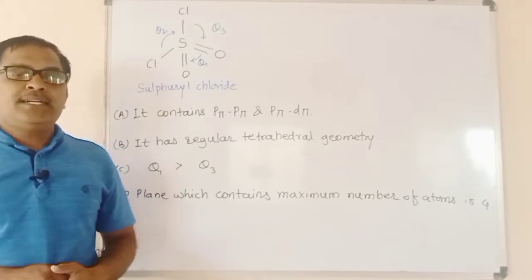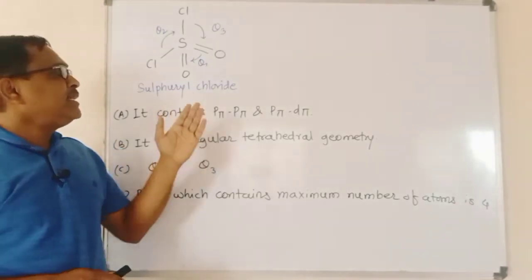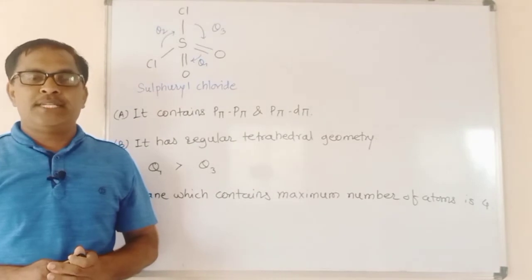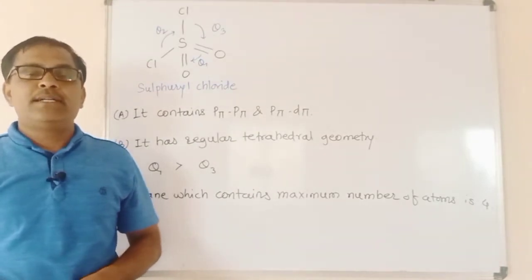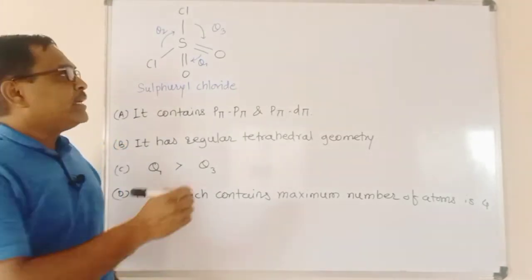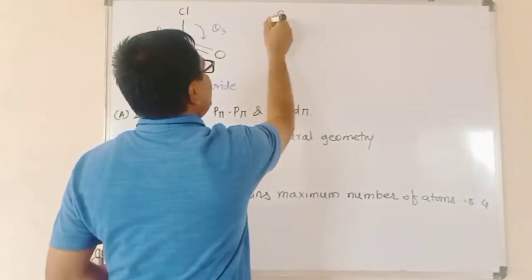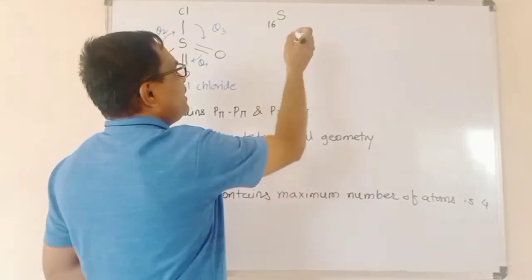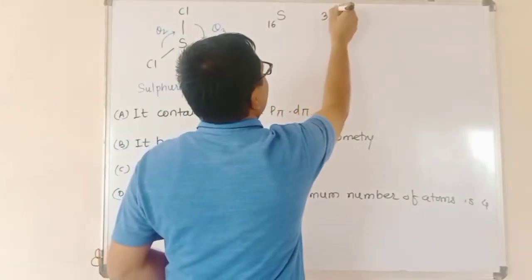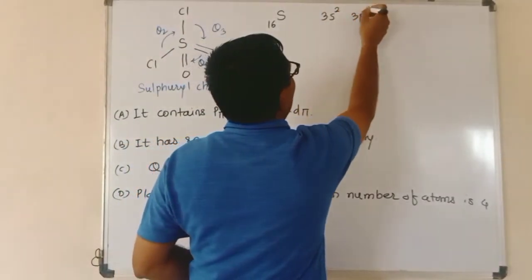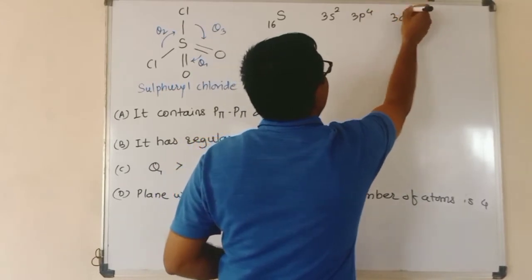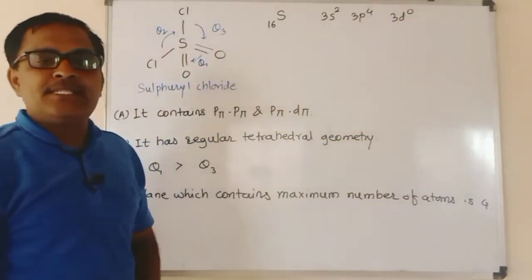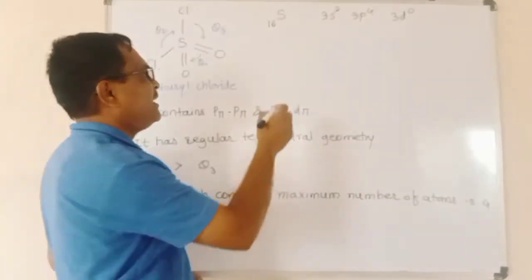So to find the correct option, let us first see the structure of this SO2Cl2, in which sulfur undergoes hybridization. Sulfur is a group 16 element with atomic number 16, whose outer electronic configuration is 3s2, 3p4, and the third shell contains empty 3d orbitals.